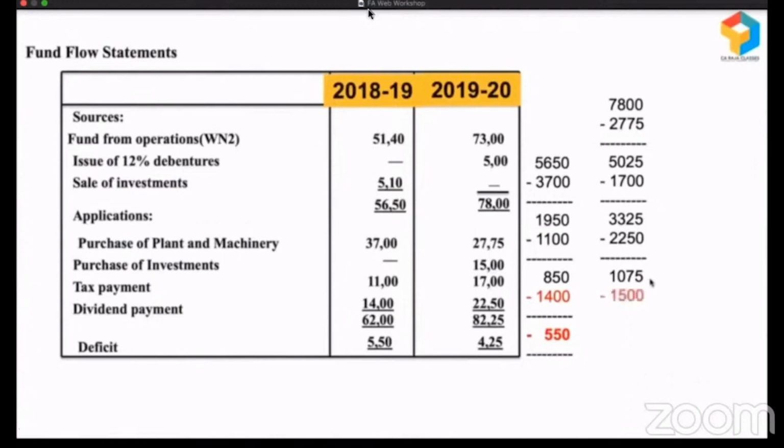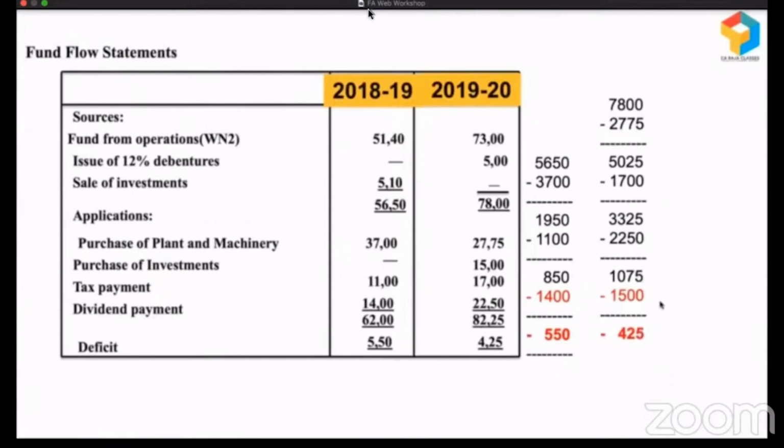It means this is the grave mistake which they should not have committed. 1075 is the surplus, 1500 investment not in their business. They have purchased investments, some shares or stocks of some other company. By using whose money? By using some short-term money. Look, they have only 1075, but how did they spend 1500? The 1075 plus 425 gave them 1500. They've invested in someone else's business.